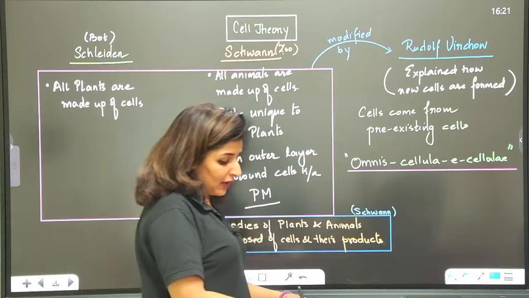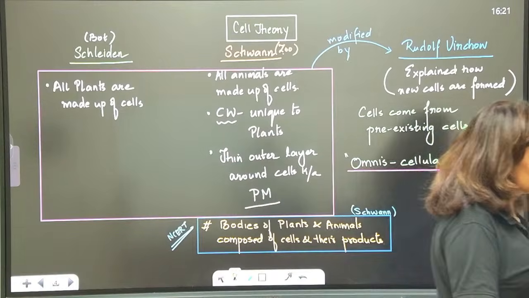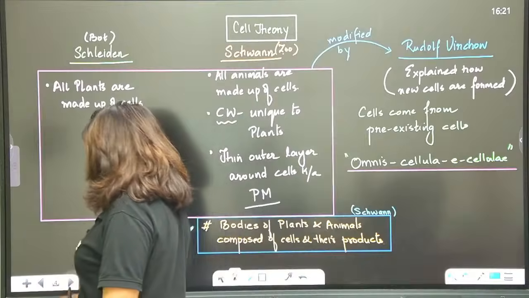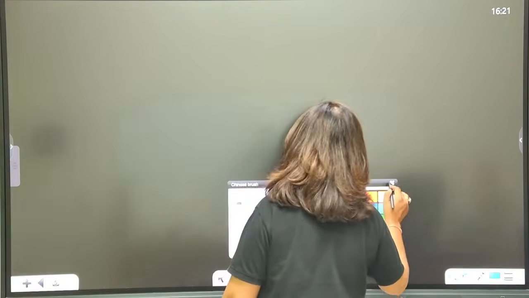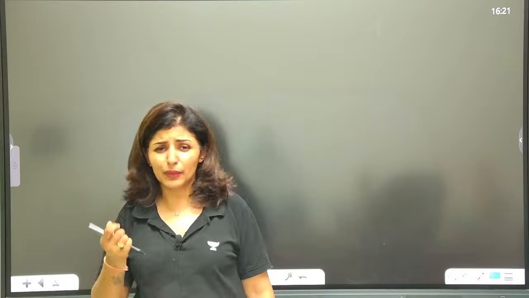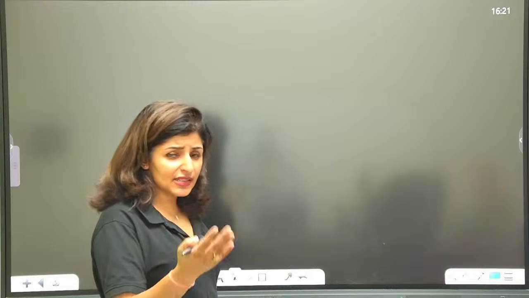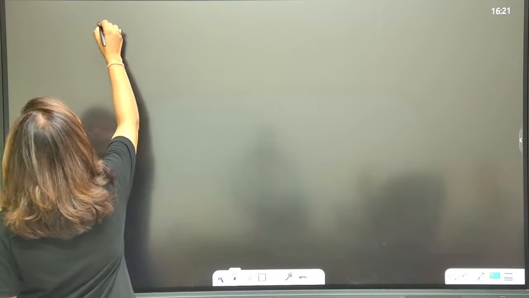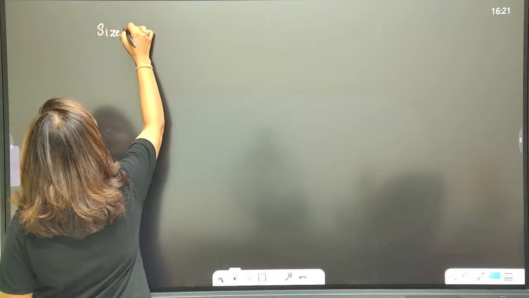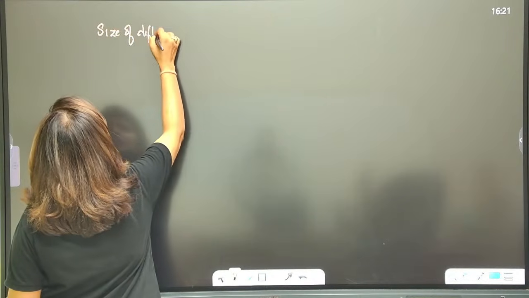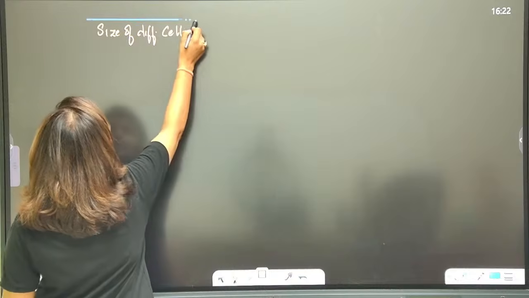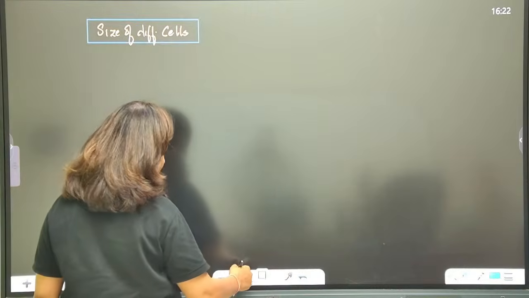Right? Now, let's have an overview of a cell. See, by the way, cells come in different sizes and shapes. So let me give you some idea about the size of different cells. Please note down the size of different cells, and then I'll talk about the shape also.